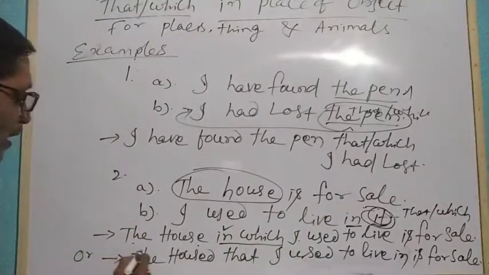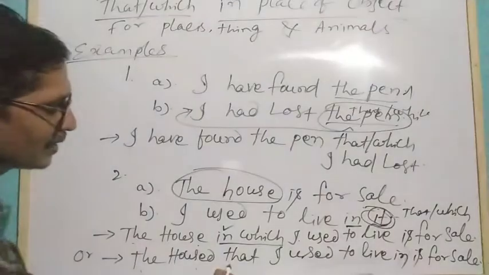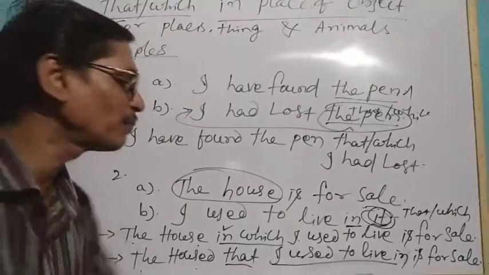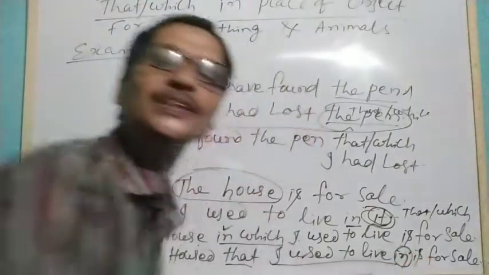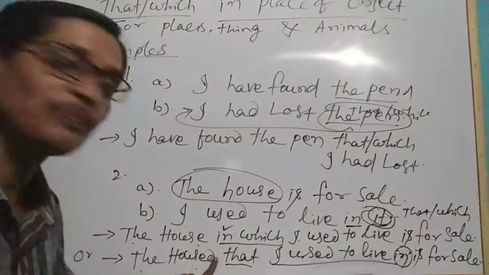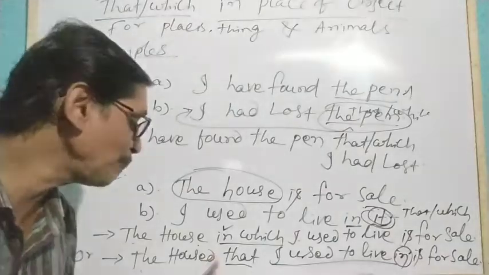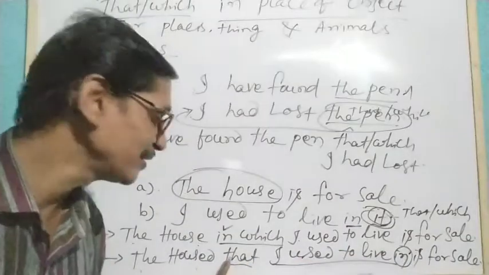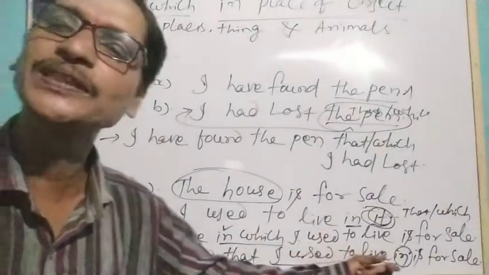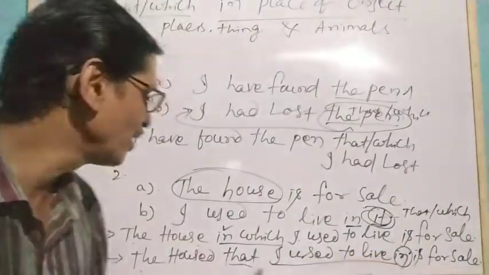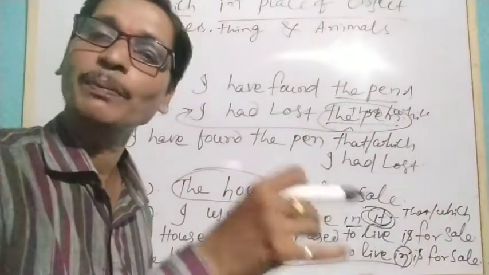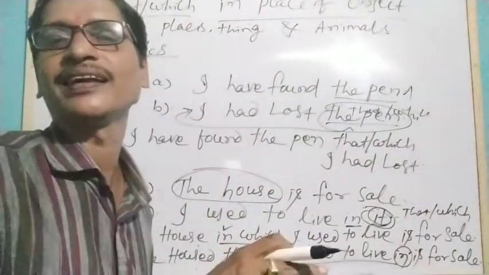Okay, so here, the house that I used to live in. After this verb, we have used this preposition over here, but not before that. If we use this preposition before that, then it is incorrect. Therefore, we have taken the preposition after the verb and we have used that. We can use in which, but we cannot use in that.